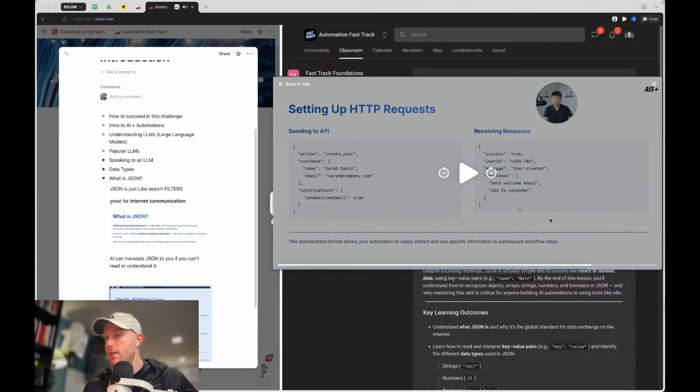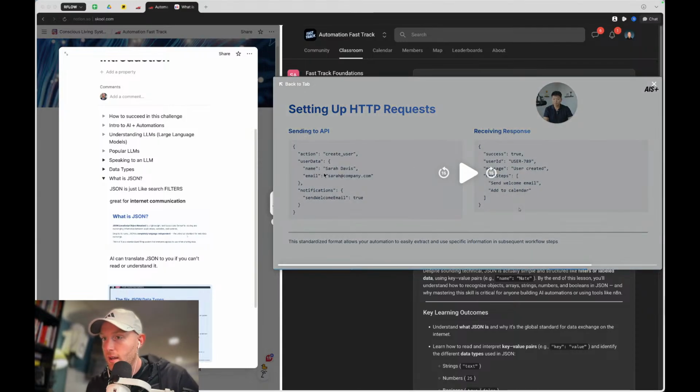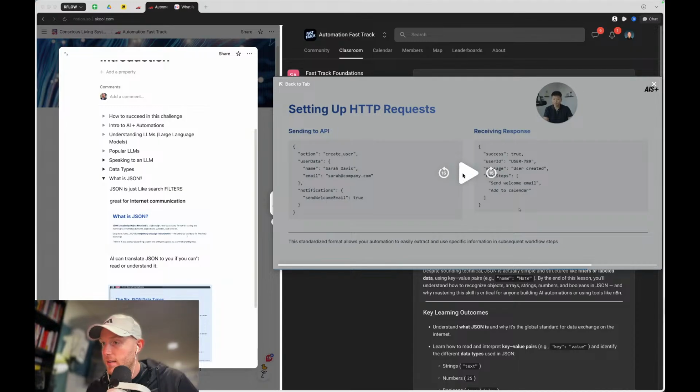And that's what we're looking at. I wonder here, and maybe I'll figure this out sooner, maybe he'll mention it, but with next steps for the array, send welcome email, what is that connected to? Is that an instruction? Because like you said, you're telling a human, but what if you're telling the AI, send welcome email? Is that going to need to be connected to something? Add to calendar, where's the calendar? I'm sure this will be addressed, but this is just what I'm thinking. Here's the action, here's the data, notifications. Yeah, hopefully that'll be answered.